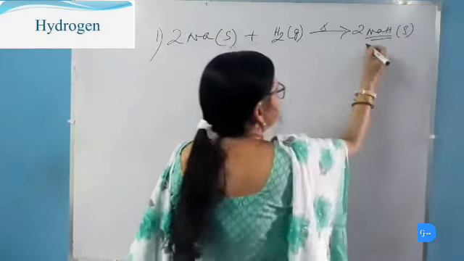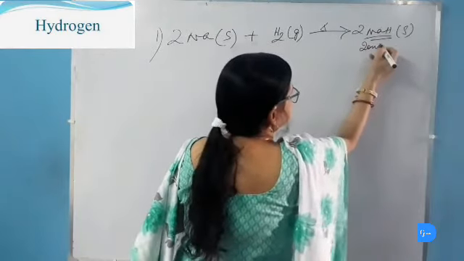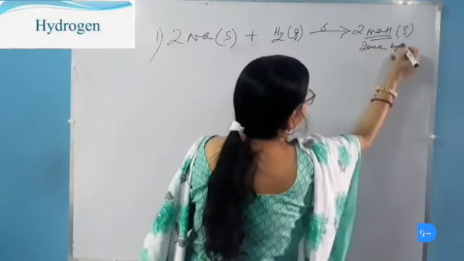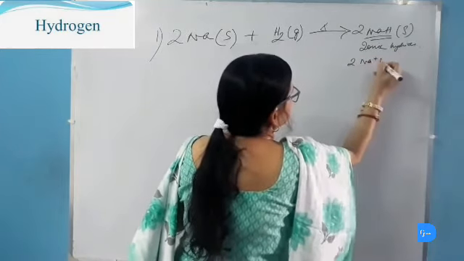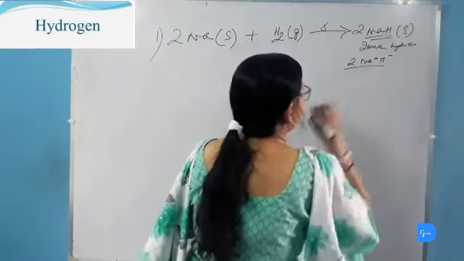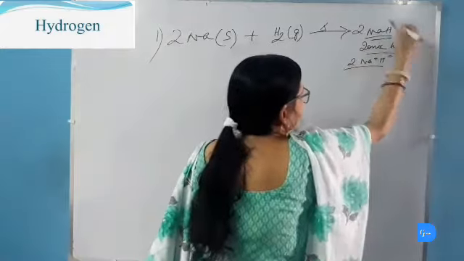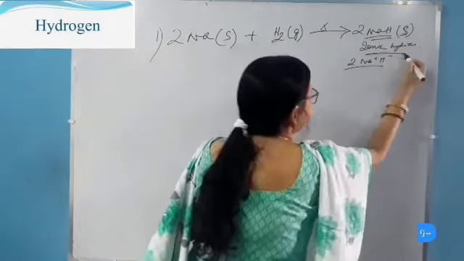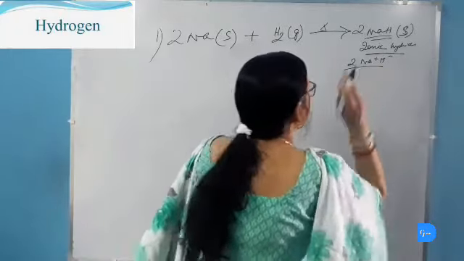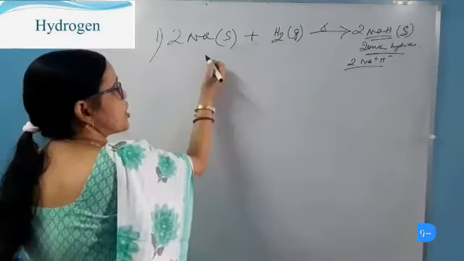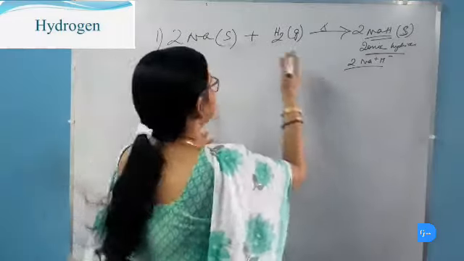This sodium hydride is an ionic hydride because ions are present in this sodium hydride. These metal hydrides are solid in nature and it is an ionic hydride because there are ions present in the metallic hydride, so they are electrolytes. The reaction of potassium with hydrogen is similar to that of sodium.